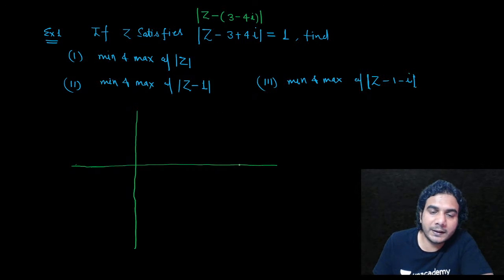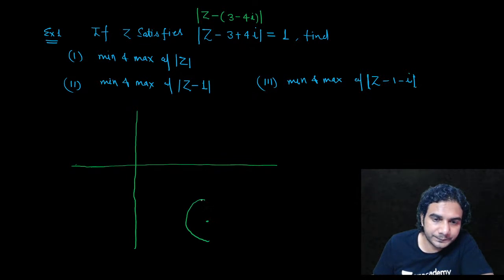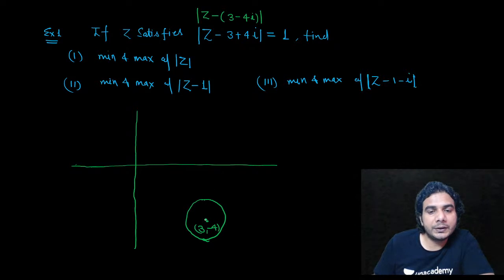That means the center is 3 comma minus 4, like this. And the radius of the circle is 1. So z lies on this circle.